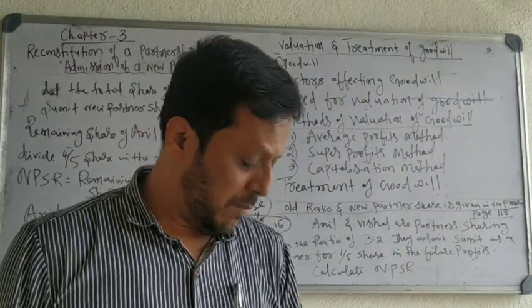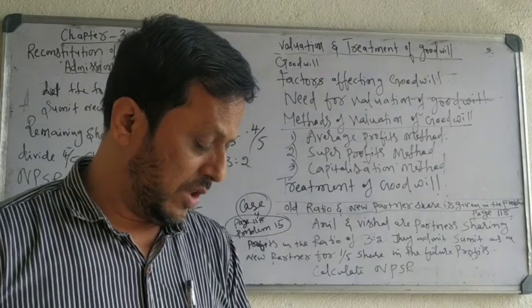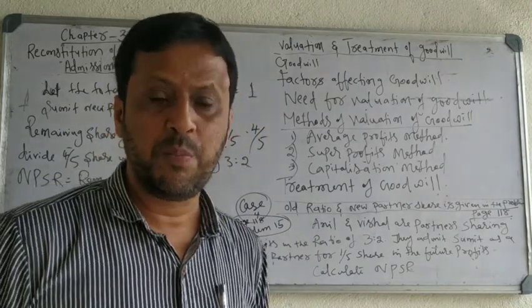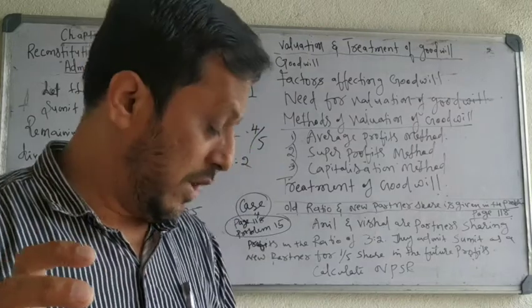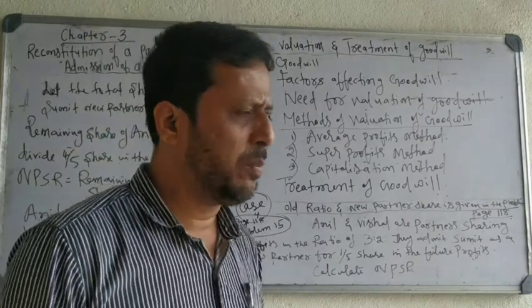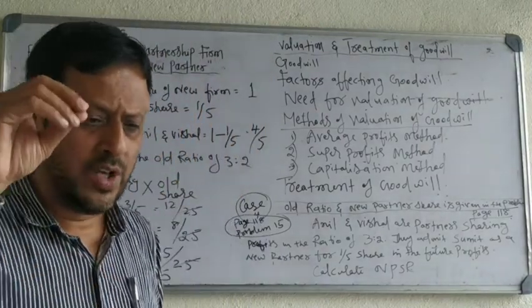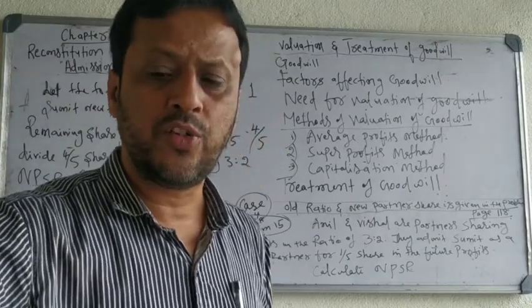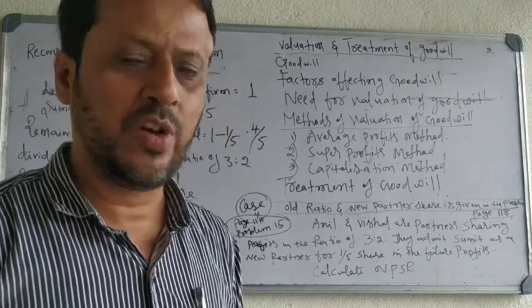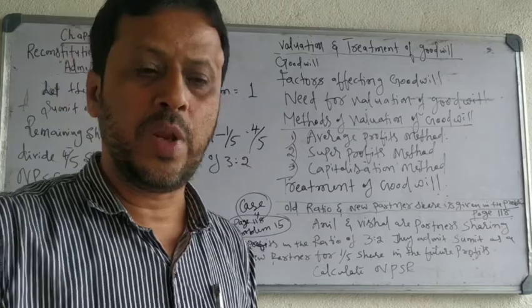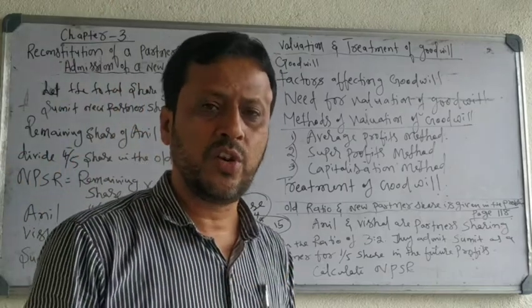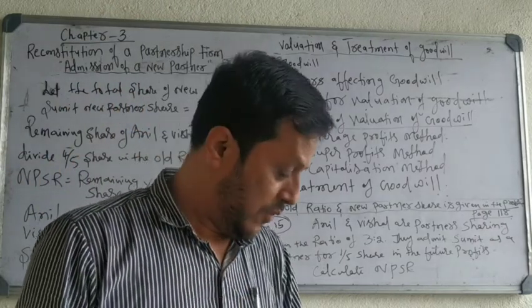What is the premium method of treatment of goodwill when the new partner is admitted? Premium method of treatment of goodwill is a method under which the new partner has to bring goodwill in cash. Just keep that in mind. The new partner has to bring goodwill in cash. That is called premium method of treatment of goodwill.